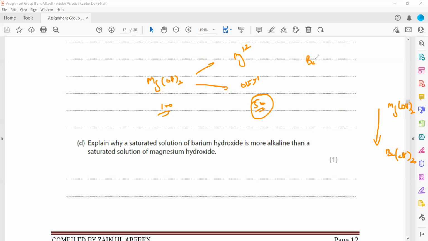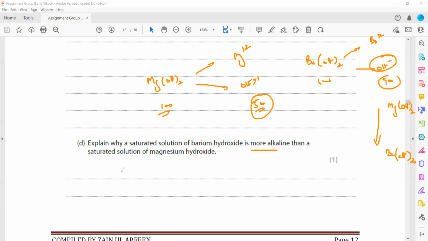But barium hydroxide is more soluble, so when it dissociates into barium and hydroxide ions, out of 100 molecules maybe 90 will dissociate into ions. So more hydroxide ions, and if we have more hydroxide ions, the solution will be alkaline.